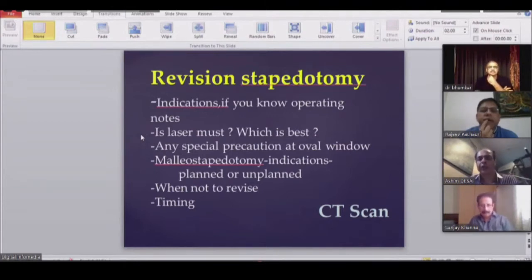If that side is also a determining factor, you would be forced to operate on this side, or you'd have to end up with a hearing aid or Baha or whatever. Okay. Yes. Okay, sorry, Satish, continue.